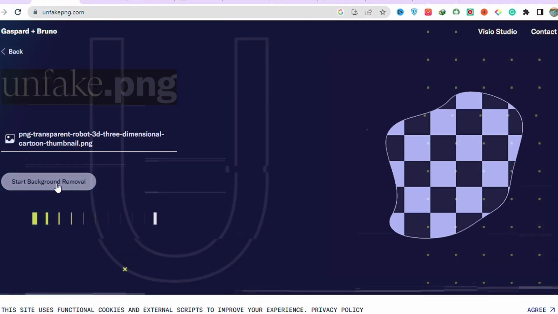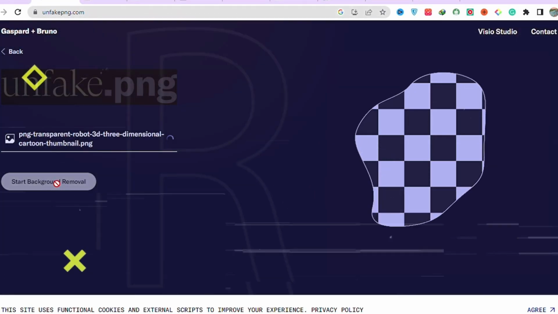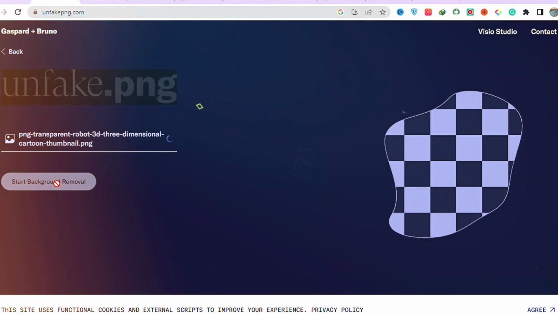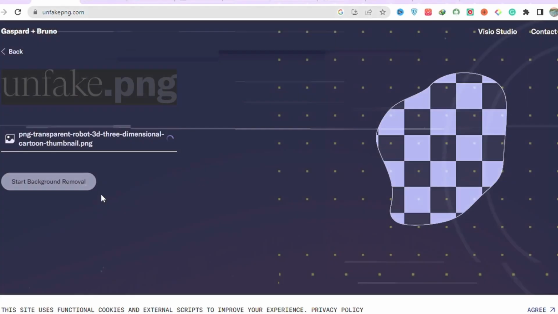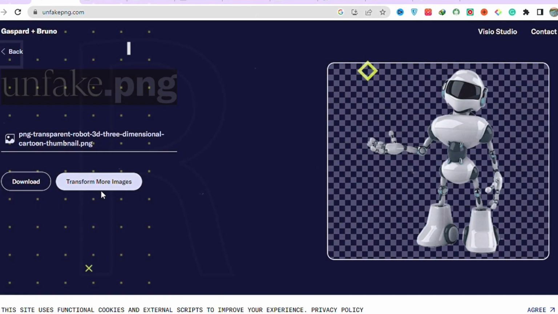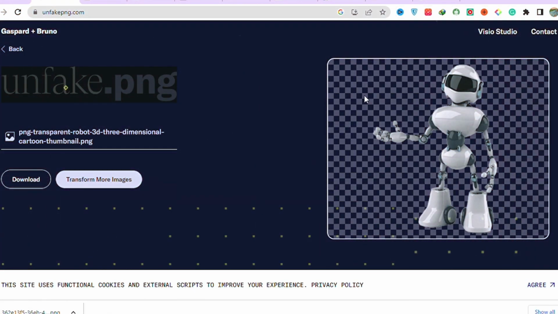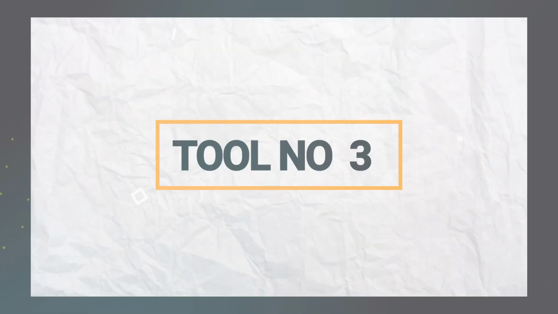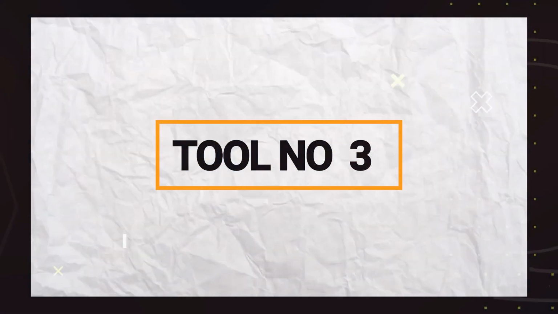So in a second you will notice the boxes from behind the pictures will be completely gone, and boom, here you go. In a few seconds you will see the same picture with the boxes removed. So cool. Alright, AI tool number 3. By the way, all of these are absolutely free.